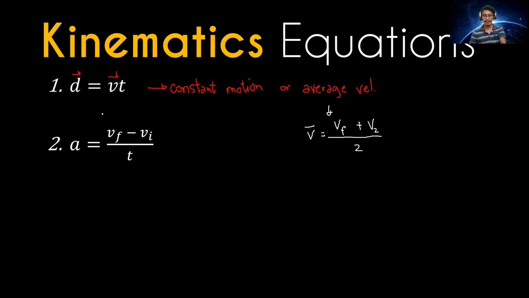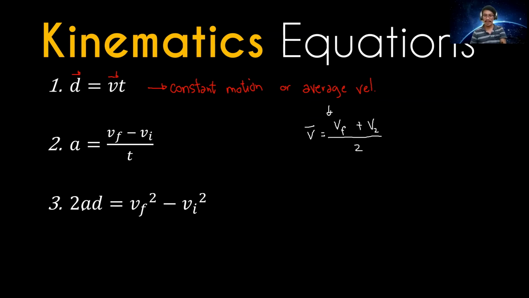So let's derive these equations, and we will arrive at another equation of kinematics. We will add to our equations. By the way, all of these come from just those two. You just derive.